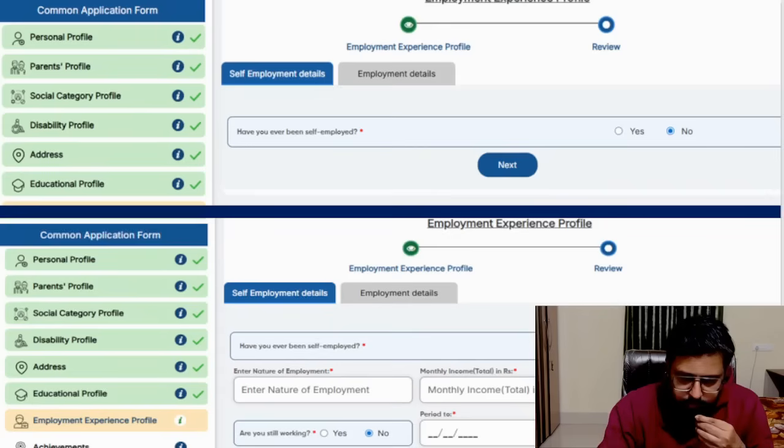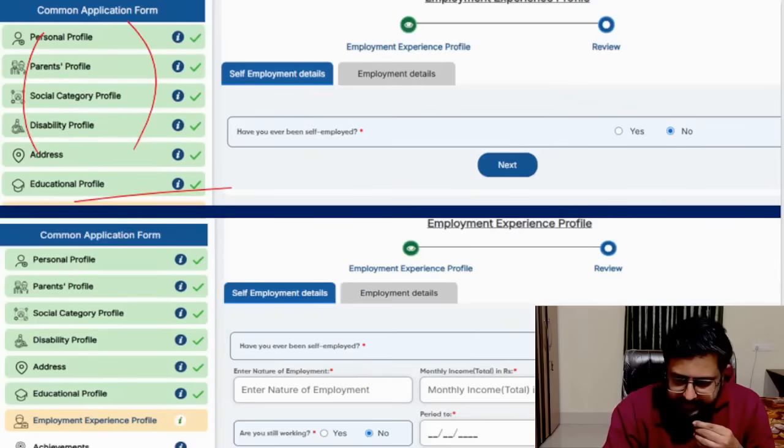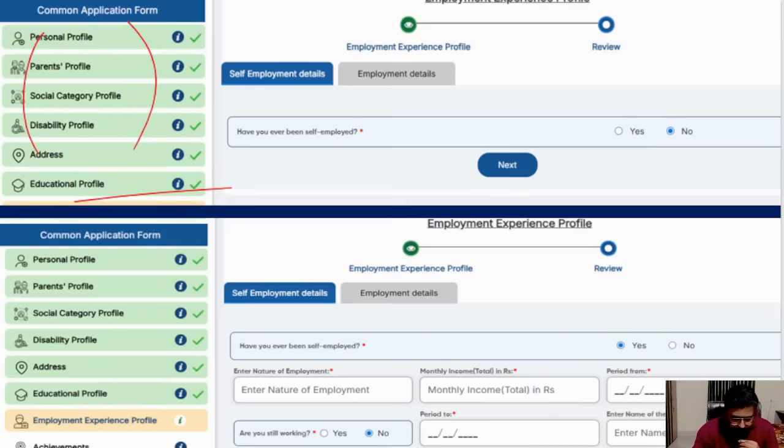Okay, it will go to the, we see, educational and employment section will be there. Okay, these things are all very direct. That is why I have not put the screenshots. Okay, just one second. I'll just minimize this again so that you can see the full screen. Okay, so education and your employment.